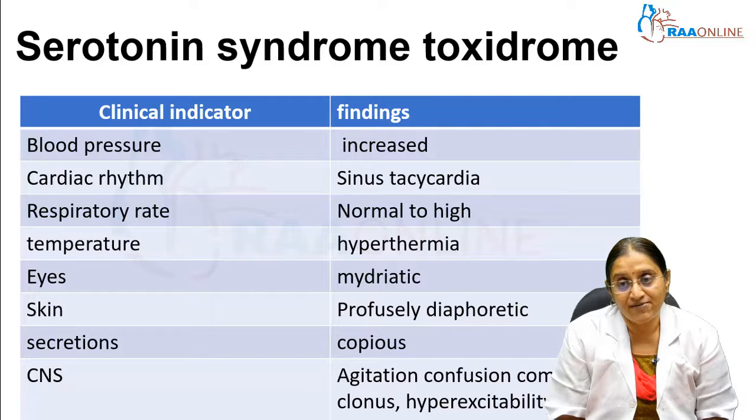Neurologically, they have a characteristic manifestation of clonus and hyperexcitability, especially in the lower extremities more than the upper extremities. Serotonin syndrome is associated with increased serotonin, which is mainly because of certain drugs that cause it, like SSRIs, serotonin reuptake inhibitors, lithium, MAO inhibitors, linezolid, which is an antibiotic that causes serotonin syndrome, tramadol and meperidine.